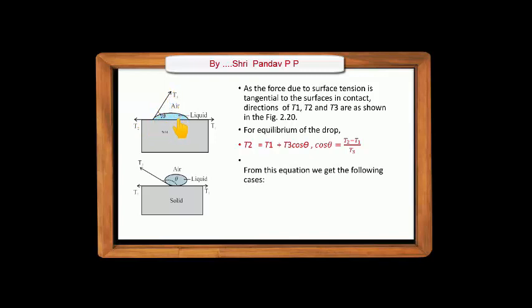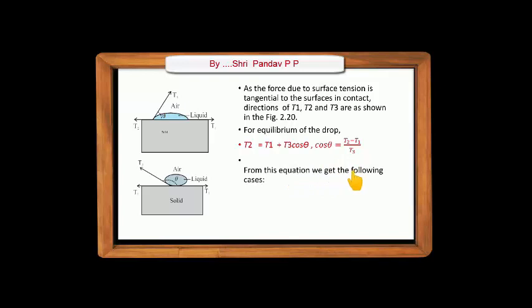Hence, the final movement of the liquid molecules is the resultant of these three. For equilibrium of the drop, T2 equals the resultant of T1 and T3. That is, the equation becomes T2 = T1 + T3 cos theta. From this equation we get cos theta = (T2 - T1)/T3.